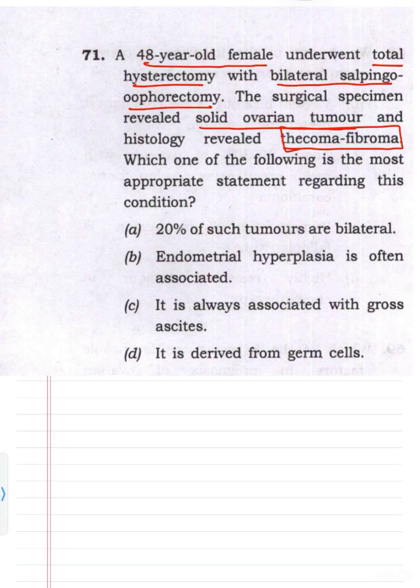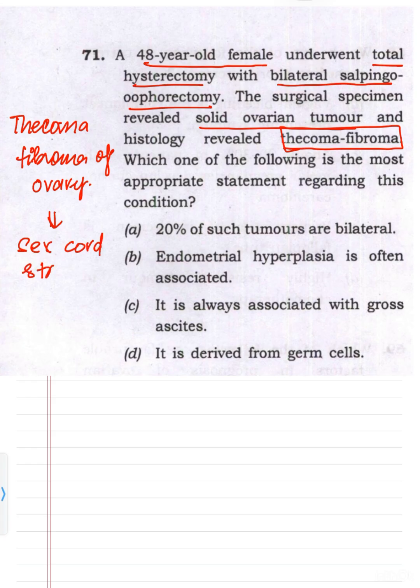Endometrial hyperplasia is often associated. It is always associated with gross ascites. It is derived from the germ cells. So first understand what is thecoma fibroma. Thecoma fibroma of ovary. So these are sex cord stromal tumors of the ovary.